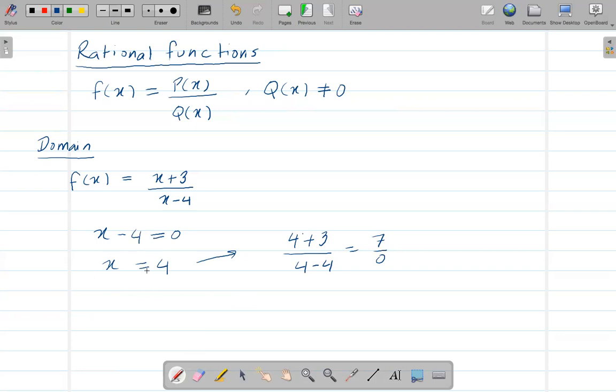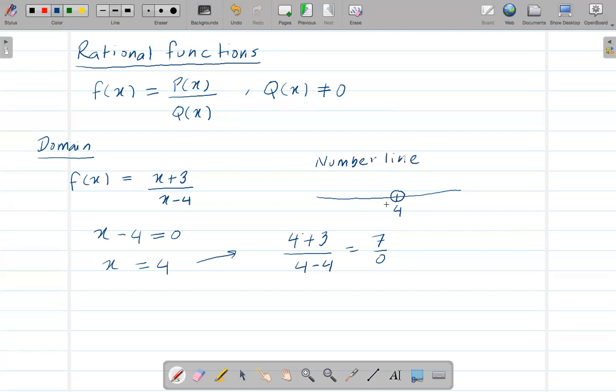So the way we write this, using interval notation, there is this thing called interval notation, is everything is possible except 4. If we are not including 4, then we are going to have an open circle on what we call a number line.